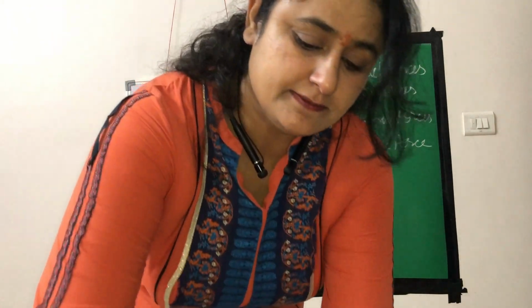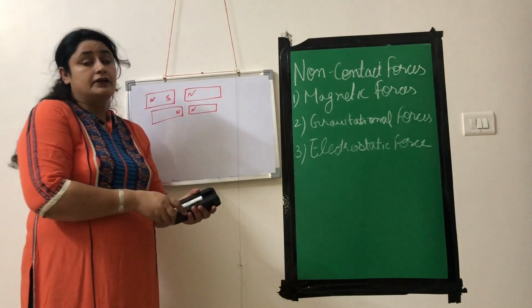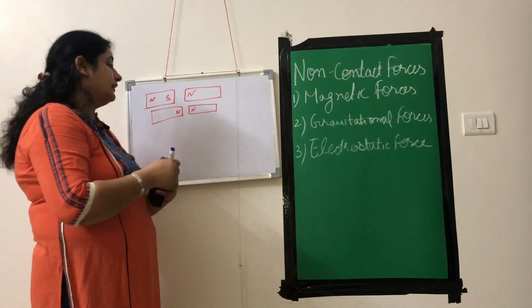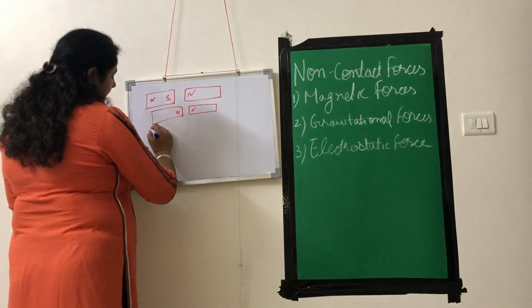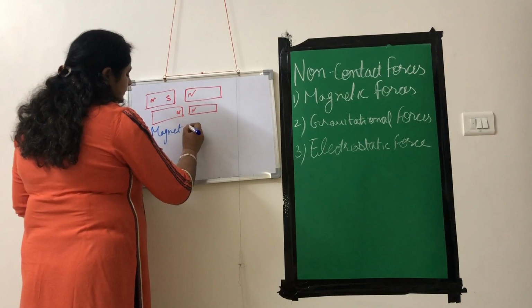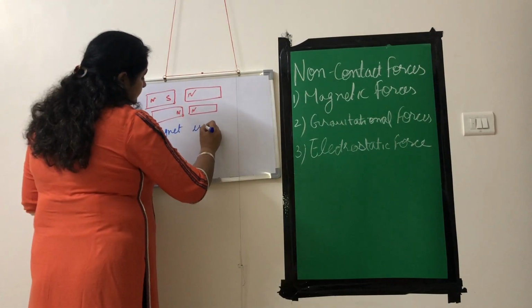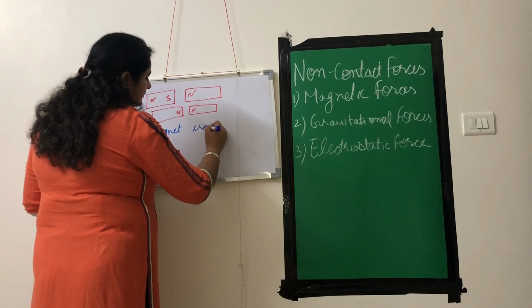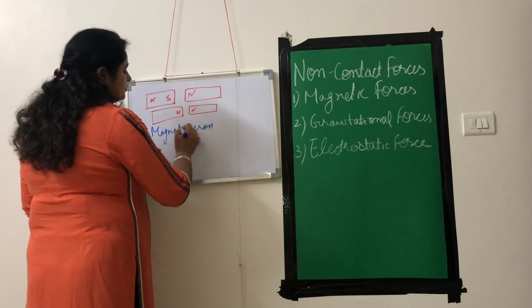So this is very simple activity and you can understand even when there is no contact between the magnet and the iron piece, even then there is force of attraction between the two.